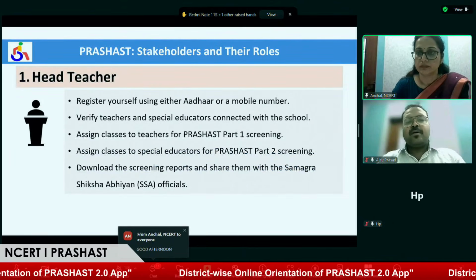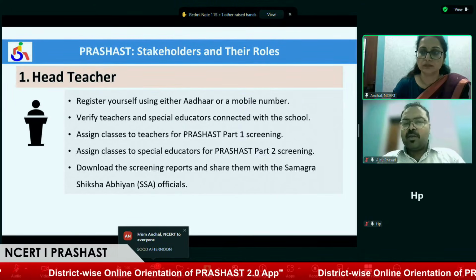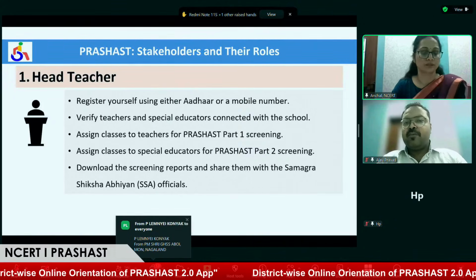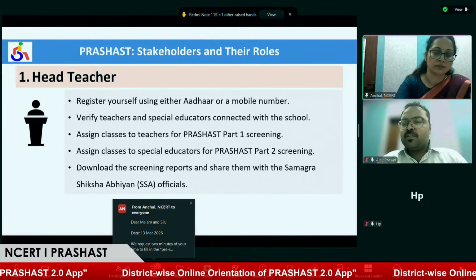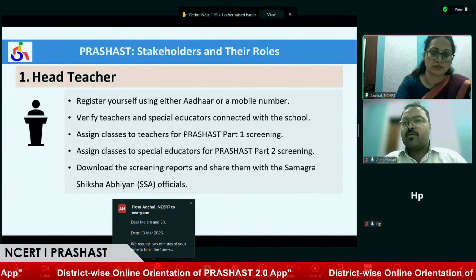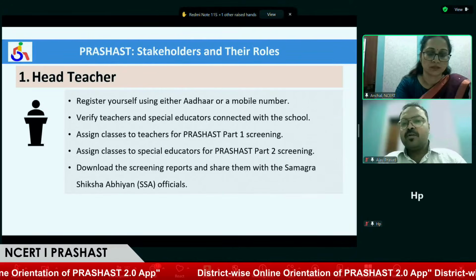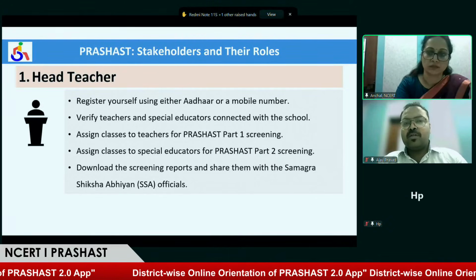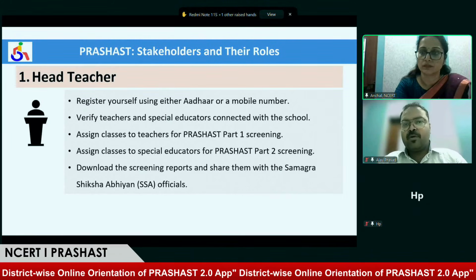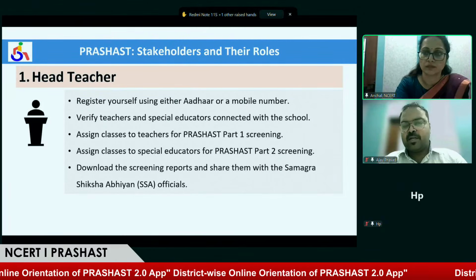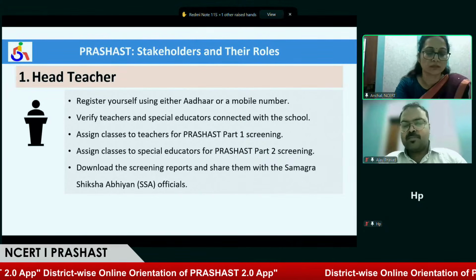When we talk about the head teacher, he or she will be supervising each and every activity in the school, which includes approving teachers first, then assigning screening for a particular class, and second, approving special educators and assigning classes to them. Third, the principal will have access to all the data regarding students so that they can share it with the block resource coordinator or state coordinators to plan any assessment camp or aid distribution camps.